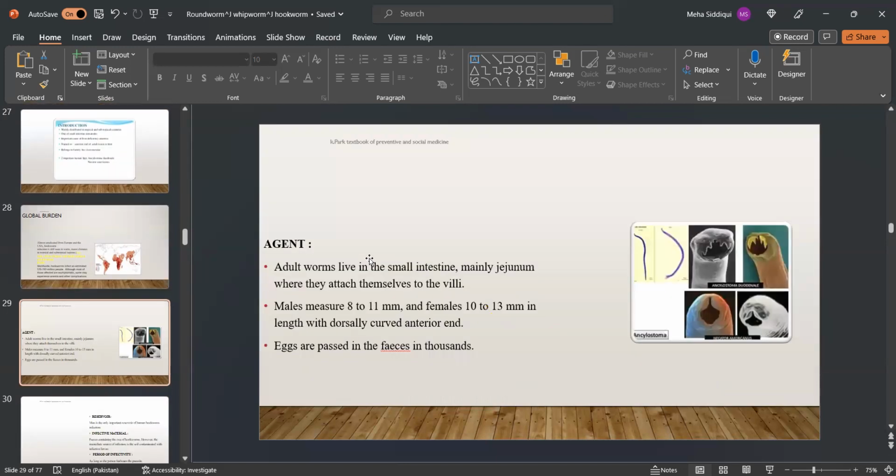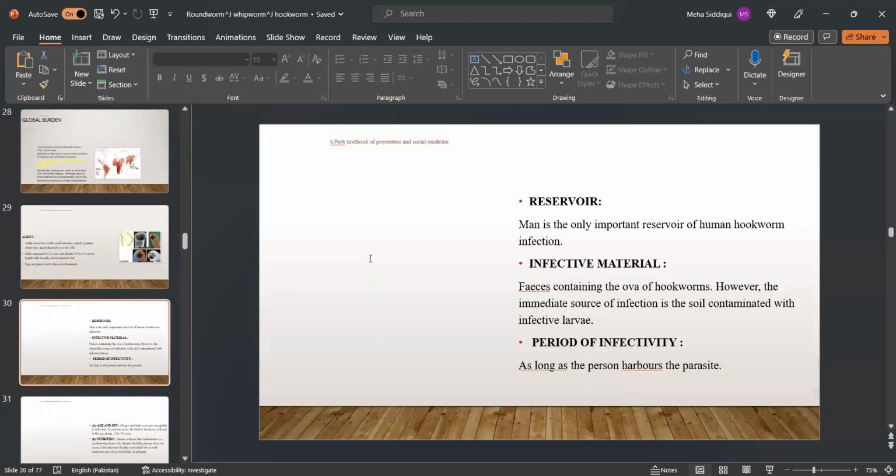The agent is adult worms, which live in the small intestine, mainly the jejunum, where they attach themselves to the villi, and eggs are passed in the feces in thousands. Reservoir. Man is the only important reservoir. Infective material is feces containing the ova of hookworm. However, the immediate source of infection is the soil contaminated with infective larvae.